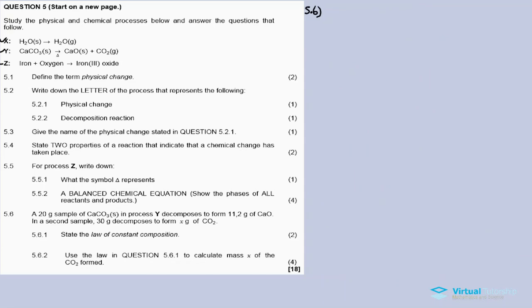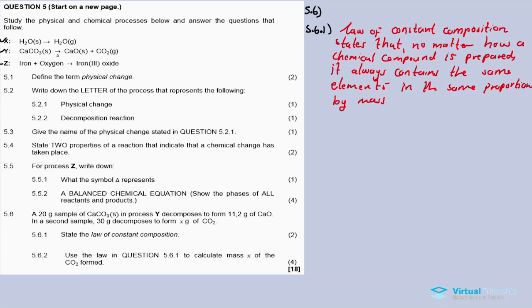Okay, now 5.6.1: state the law of constant composition. The law of constant composition states that no matter how a chemical compound is prepared, it always contains the same elements in the same proportion by mass.